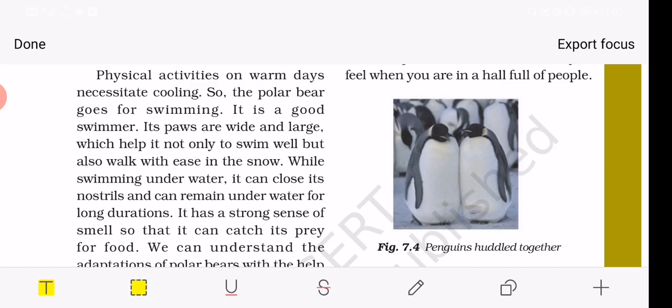Why? You have seen that when you enter a hall with a lot of people, it is very hot over there. Similarly for penguins, when they huddle together, the heat increases, or you can say the temperature rises where they gather together. Okay, so these are the features developed by some animals in the cold regions.